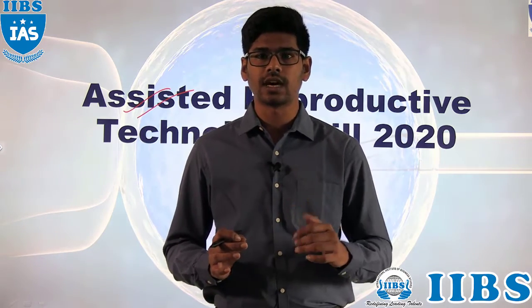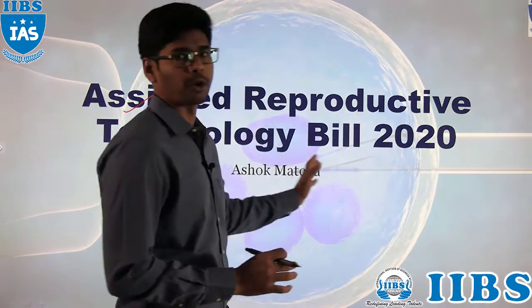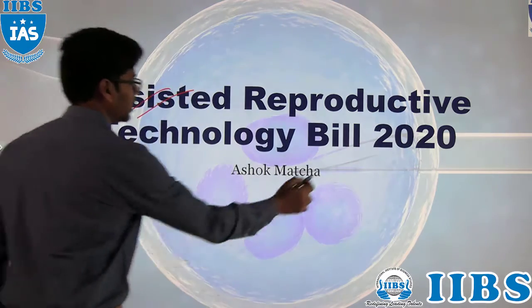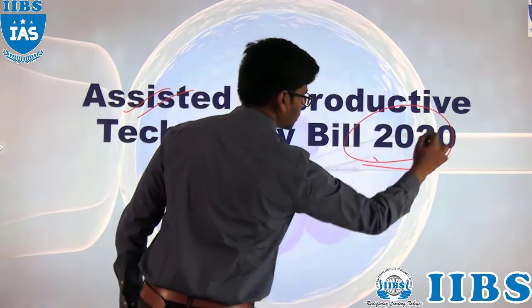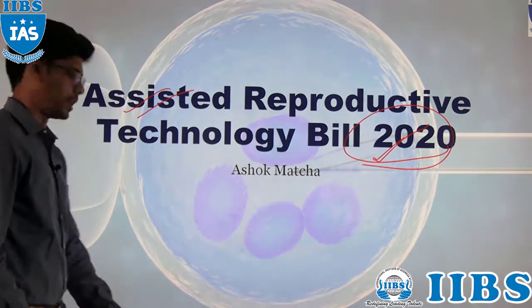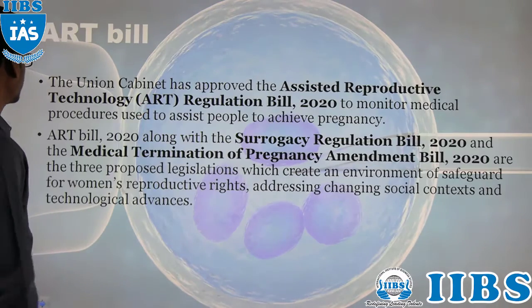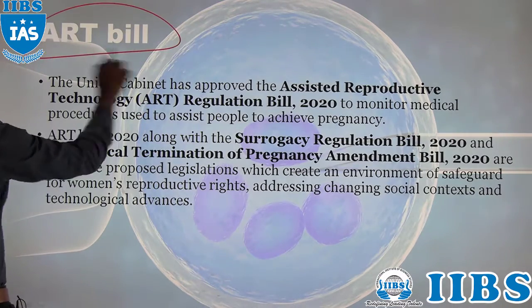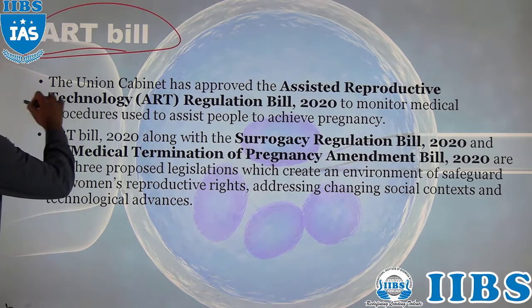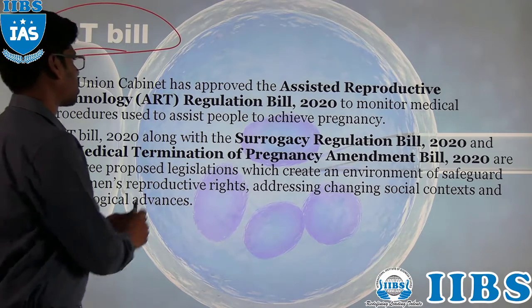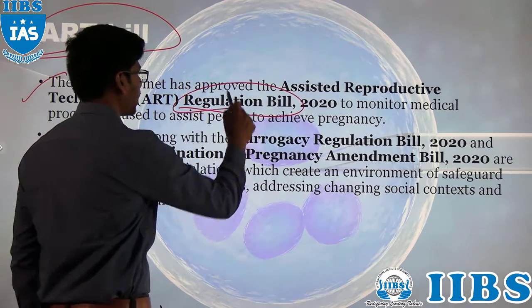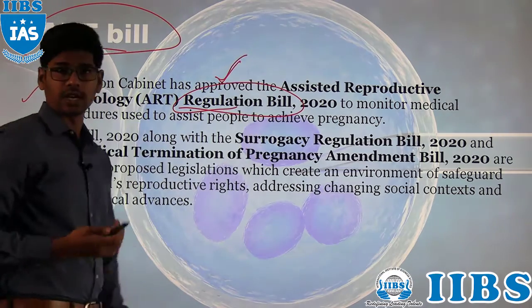To regulate assisted reproductive technologies, the government has come up with the bill called the Assisted Reproductive Technology Bill of 2020. So we have to understand its importance. The Union Cabinet has approved the Assisted Reproductive Technology Regulation Bill, and here we have to understand why it has to regulate.